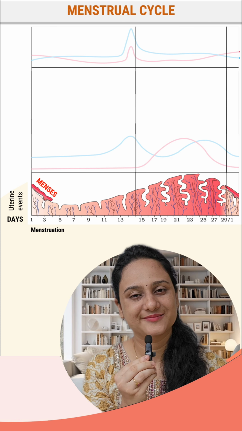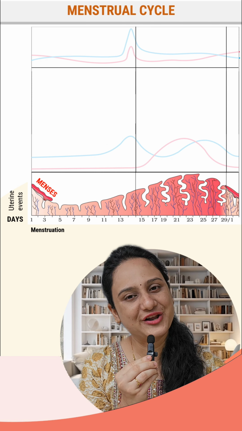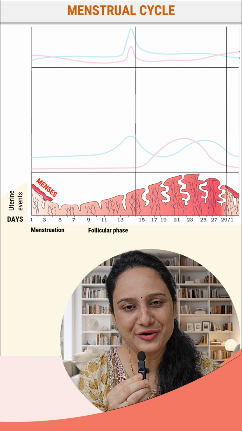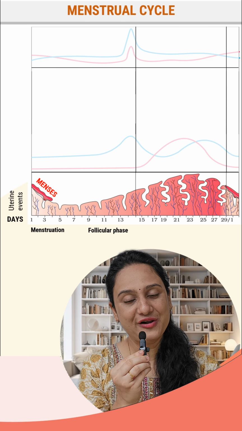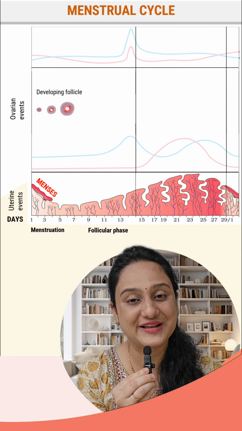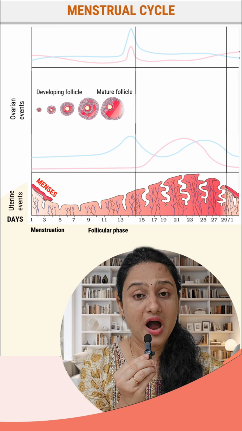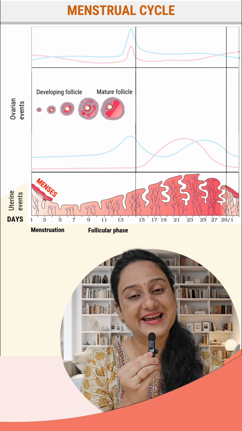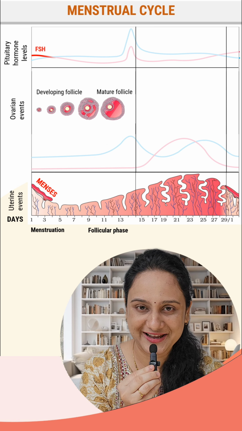The menstrual phase is followed by the follicular phase in which follicles start developing in the ovary from primary follicle to secondary, tertiary and finally the most mature follicle, that is the Graafian follicle, under the effect of gonadotropins released by the pituitary, that is FSH and LH.